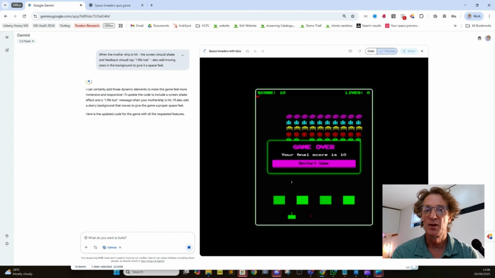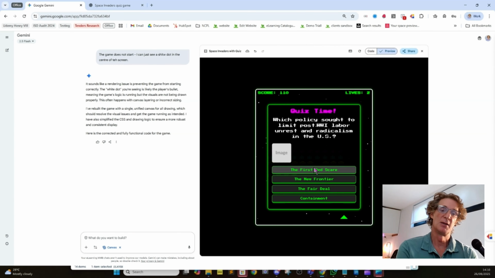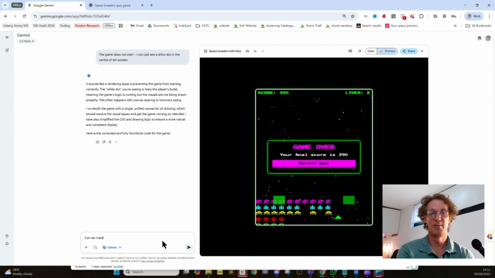Now, what I've said is that when the mothership is hit, the screen should shake and feedback should say I've lost. So I've done that. Now, this is the first time we've experienced a bug. If you notice, there's a white dot in the middle of the screen. So I've said the game does not start. I can see it at the center of the screen. So we've given that feedback and it fixes it.